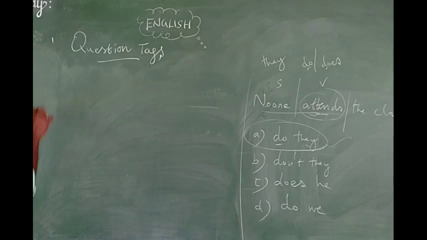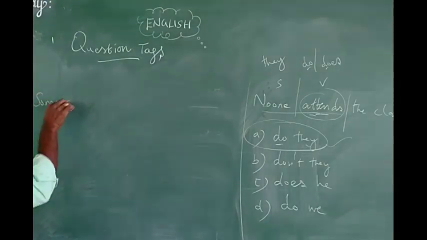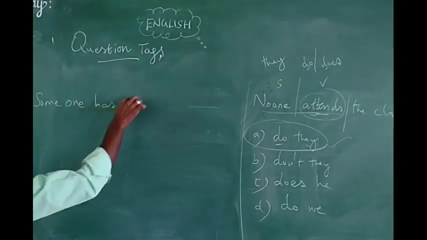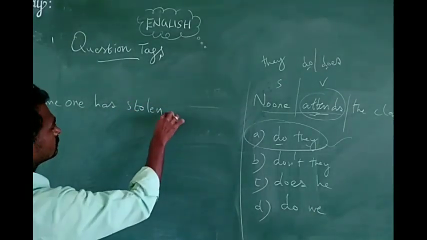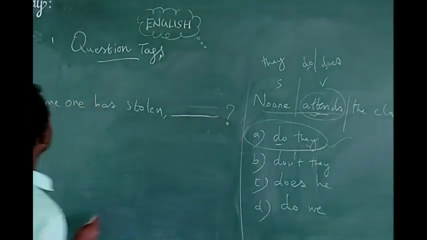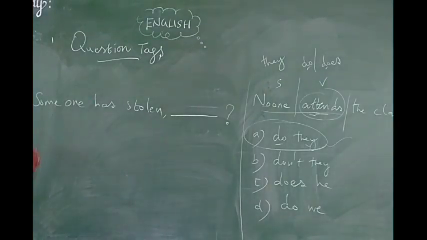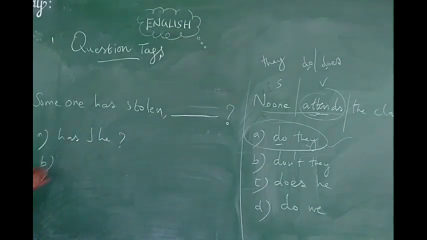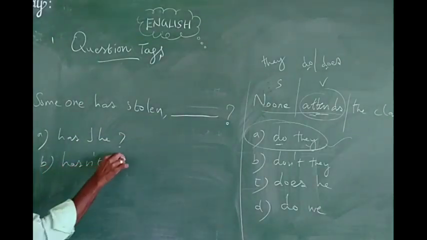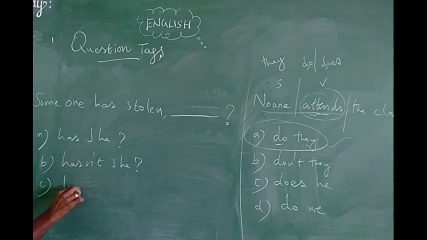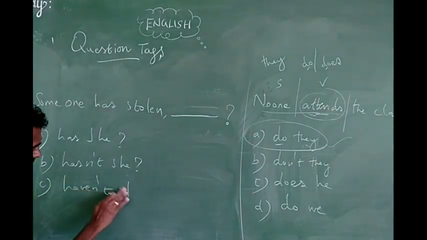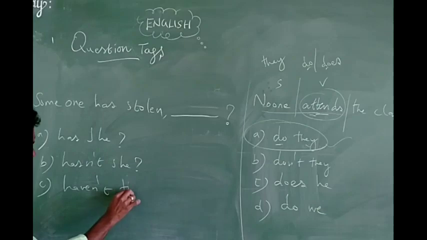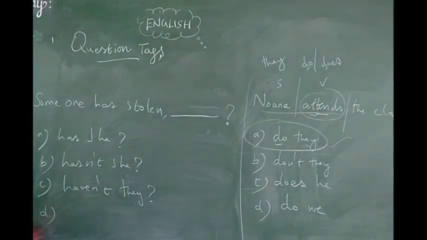Let us take one more example. Someone has stolen my book. Option A, has she? Option B, hasn't she? Option C, haven't she? Or haven't they? Option D, have they? So like that they will ask in the examination.